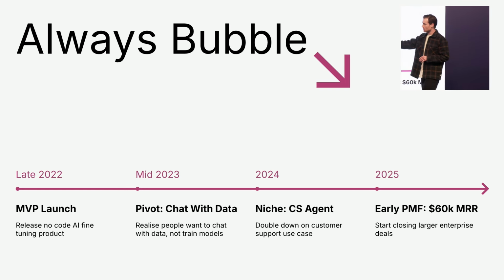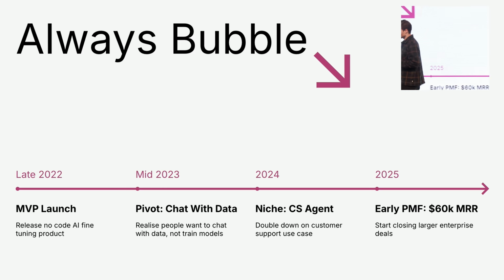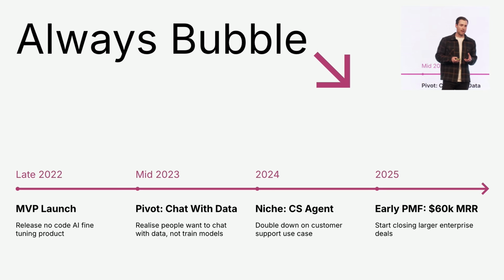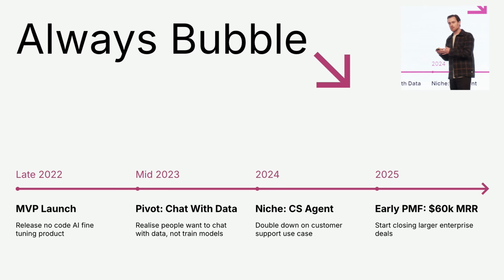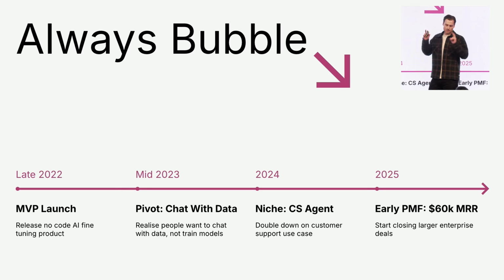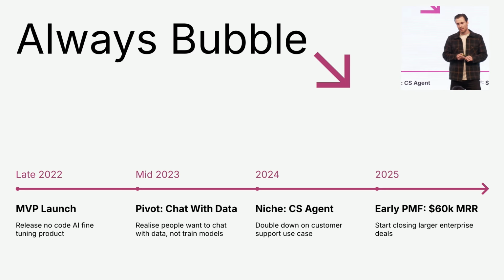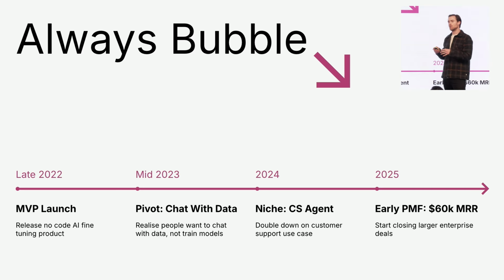Well, back in late 2022, when some of the AI models started coming out, we released our first product. You could upload a CSV of company data. You got a fine-tuned model out the back of that. Not super, super useful. Wind forward a couple of months, some of the new AI models come out which actually allow people to start chatting with their data. This is where that trend really started to begin. We realized that this is the use case that people really wanted, not to train their own models. So we pivoted towards this.